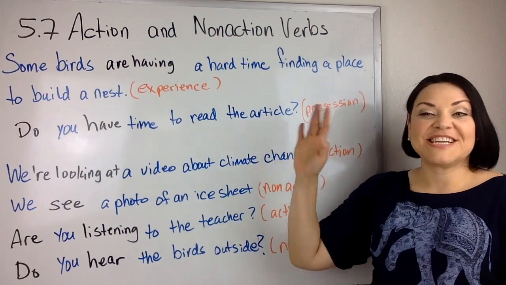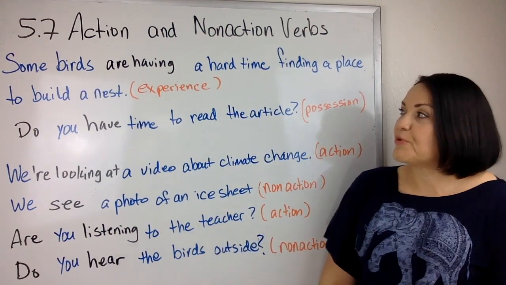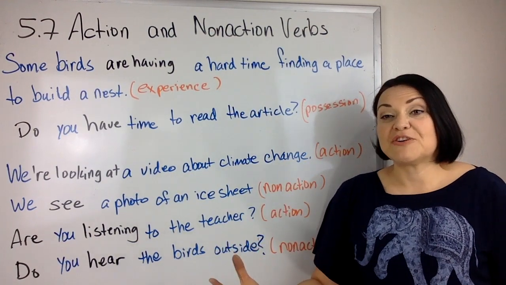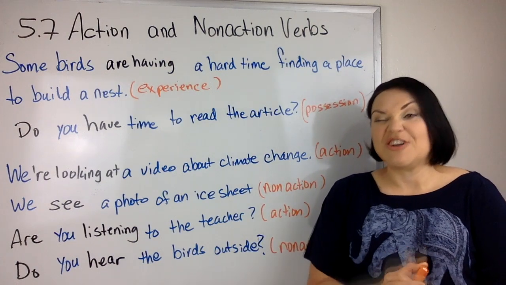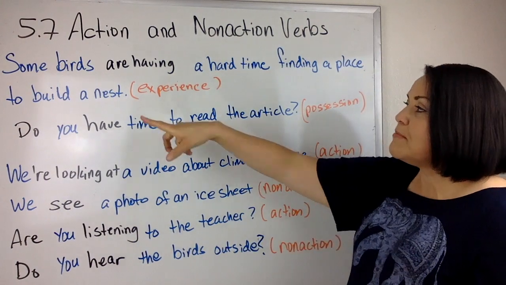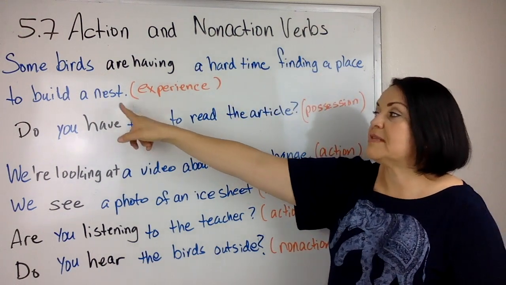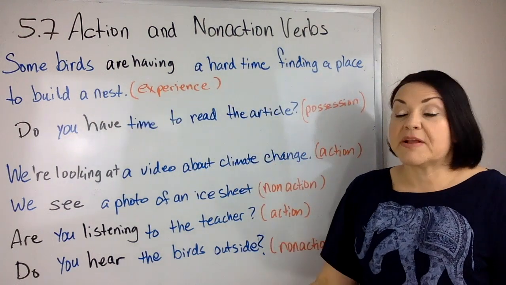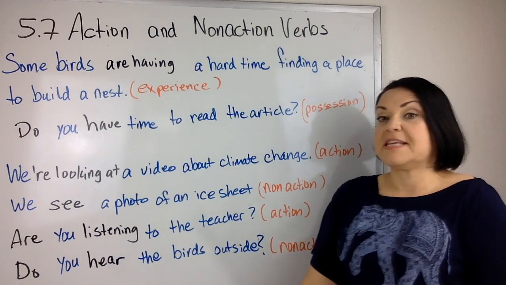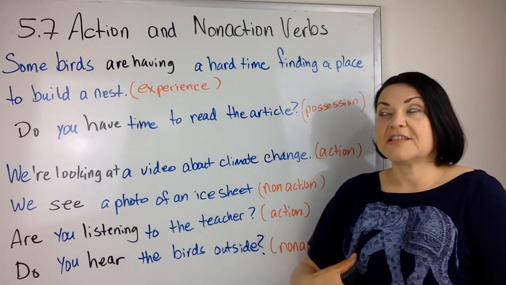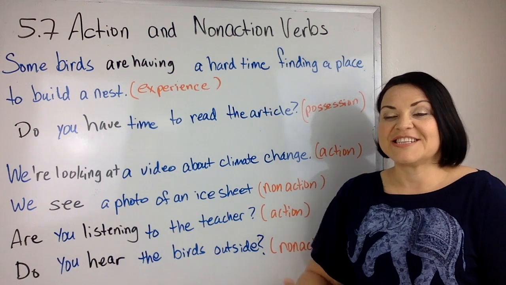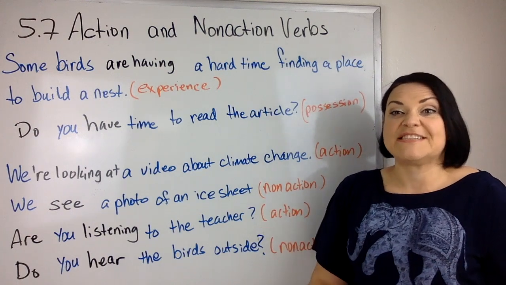Right, class, we're moving down the chart to go through different verbs that may be action or non-action. So some birds are having a hard time finding a place to build a nest. This is an experience. They're experiencing this, so it's continuous. It's present continuous because they're having that experience.